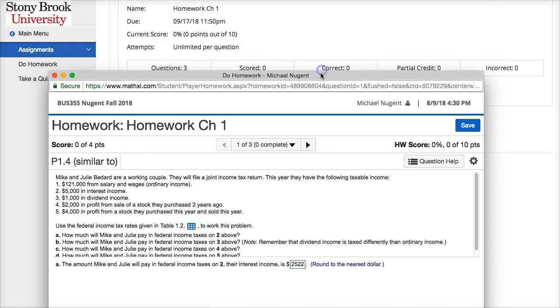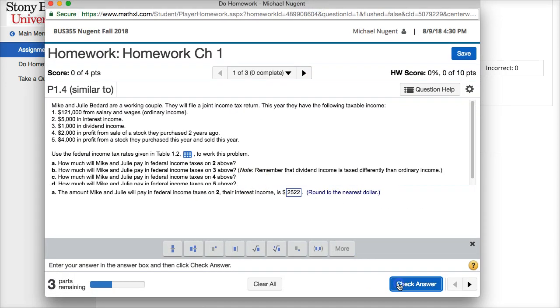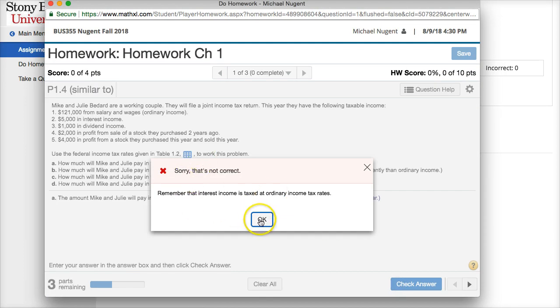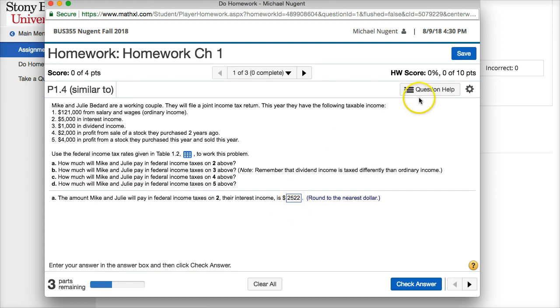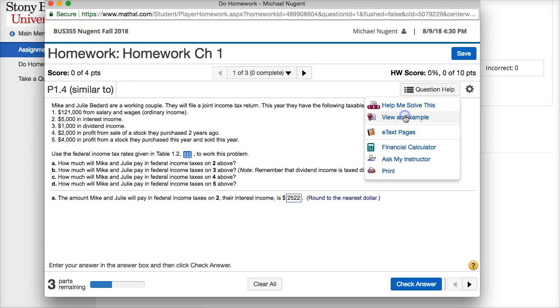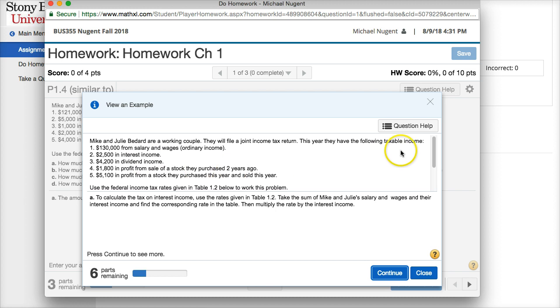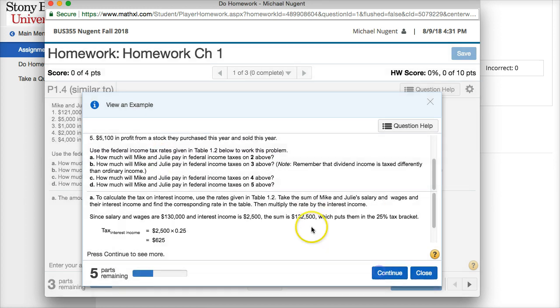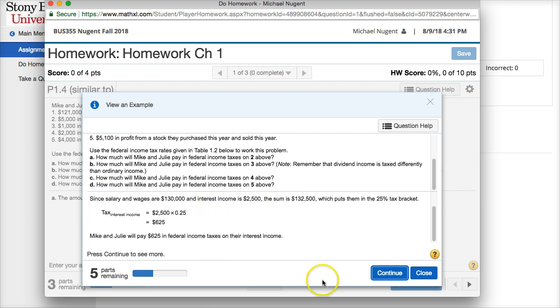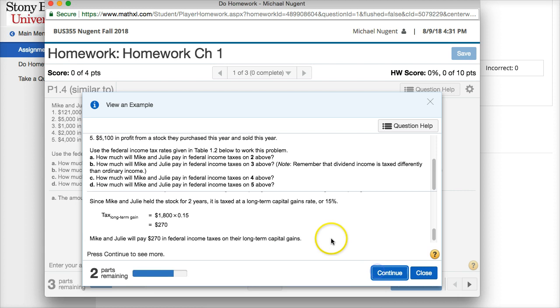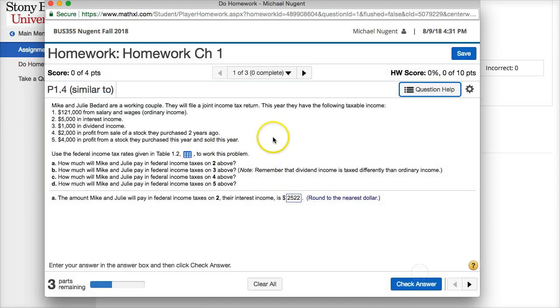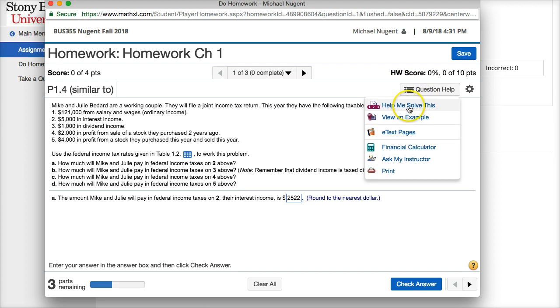let me just shrink this so we can see. Once you put your answer in, you can actually check your answer, and it'll tell you if it's wrong. So if you get an answer wrong, you can go to Question Help, and you can view an example. And in here, it will give you a similar question. It's actually an identical question with different numbers, and you can continue through, and it'll show you step by step how to solve the problem. And this is a great tool for learning how to solve some of the problems that you may just not be familiar with. And they also have a Help Me Solve This, which is a more interactive solving tool.